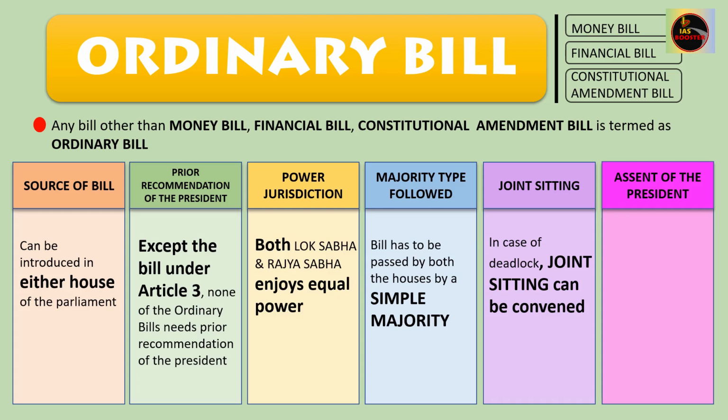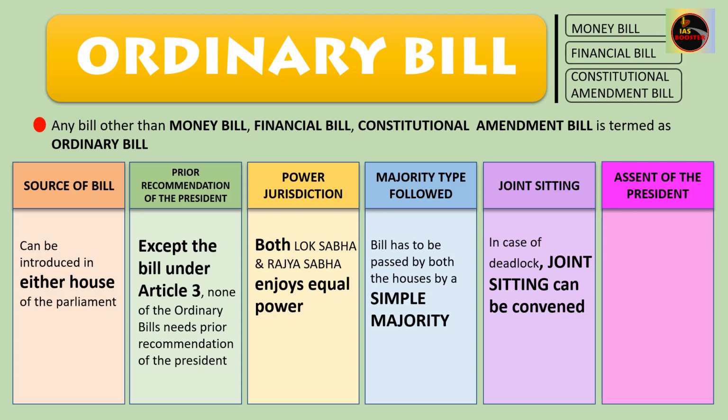In the joint session, the bill will be passed by simple majority. I've already talked about simple majority. It simply means more than half of the total members present and voting. Now the bill is passed in both houses, that is the Lok Sabha and Rajya Sabha. The next step is we have to send the bill to the President for his signature or for his assent.